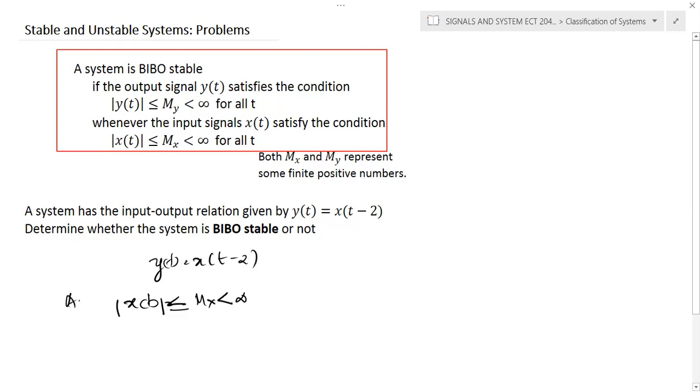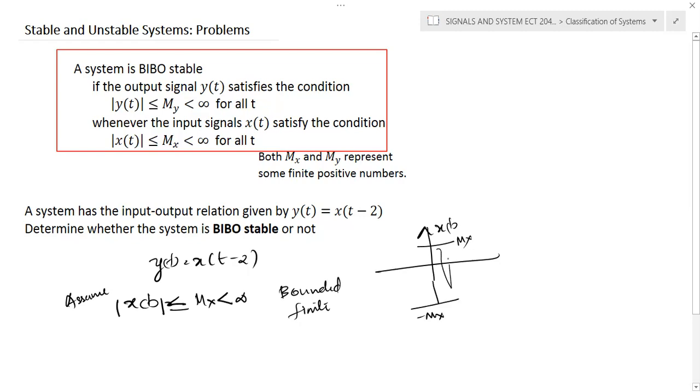So we will assume that x of t is a bounded signal or a finite signal, meaning the amplitude of the signal x of t is maximum value at mx and minimum value at minus mx. Okay. The signal amplitude is varying, but it is between these two values, for any value of t. So the maximum value is mx and the minimum value is minus mx.